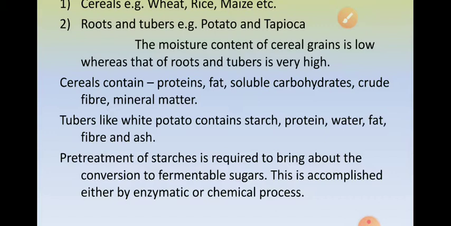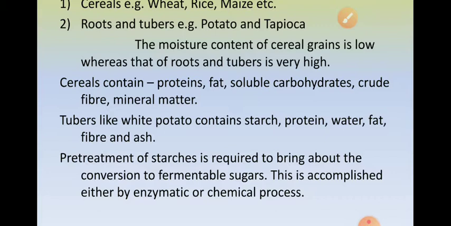Now, when we are using starches as a source of carbohydrate or as a source of sugar, they require pre-treatment because starches are polysaccharides and they need to be converted into smaller molecules of sugar. So starches require pre-treatment to bring about conversion into fermentable sugars.